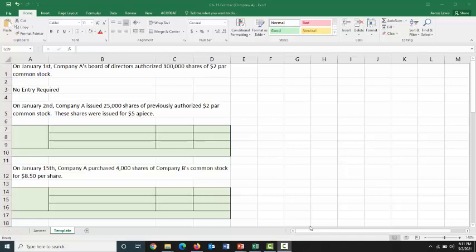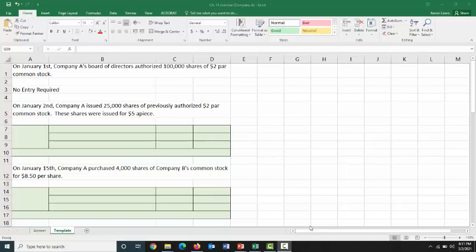If our company issues its own common stock, we record that under one account, which is our common stock account. If our company buys back its own common stock from shareholders, well, then it becomes treasury stock. And if our company buys the stock of another company, well, then it gets recorded as an equity investment. So the word common stock can be quite confusing, and I think it requires extra focus to break down when you see common stock in there, how are you supposed to record it?